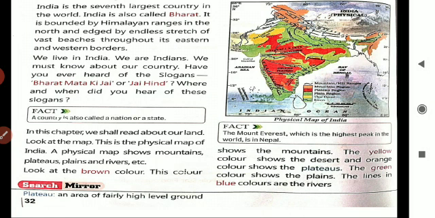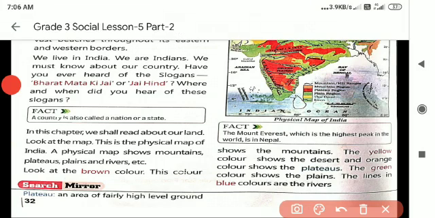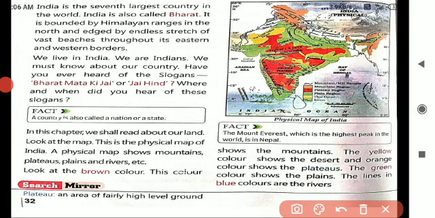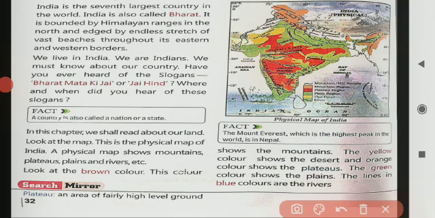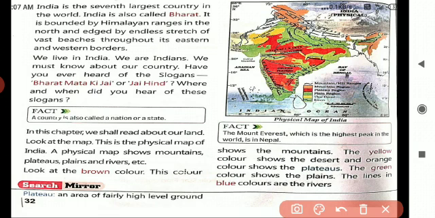A small recap for you. India is the 7th largest country in the world. India is also called Bharat. A country is also called a nation or a state.